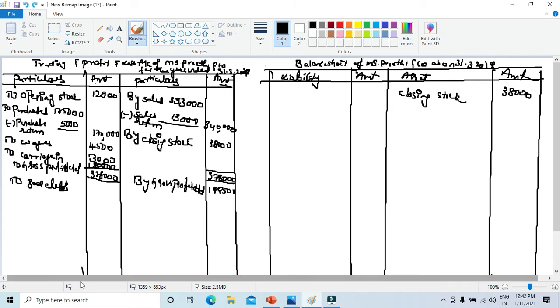To bad debts 2,000. To carriage outward. Inward, outward, all the time remember this, it is very important. Carriage in will go on the trading debit, carriage out will go on the P&L debit.